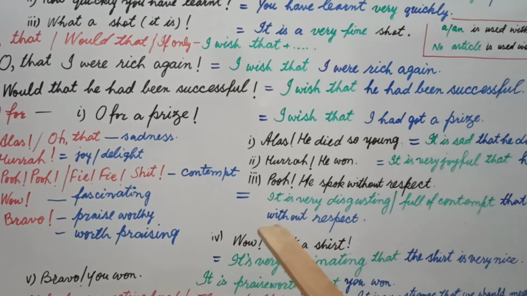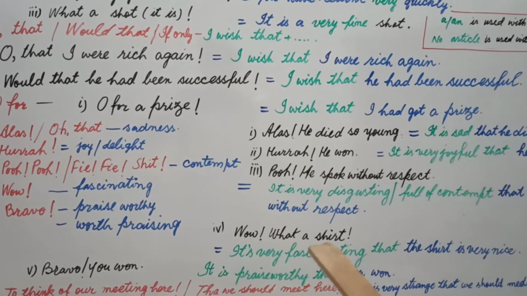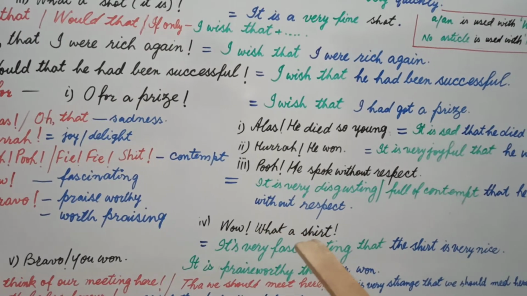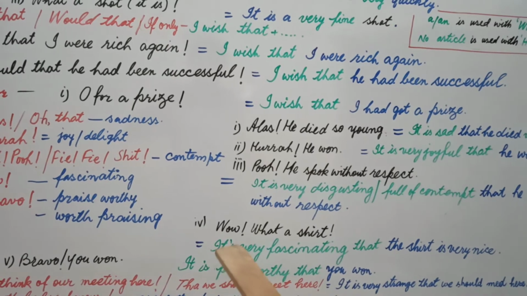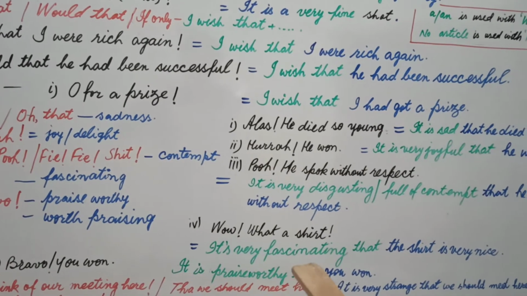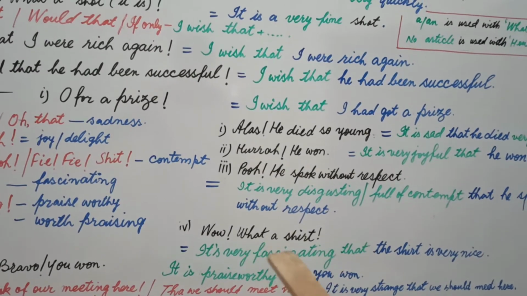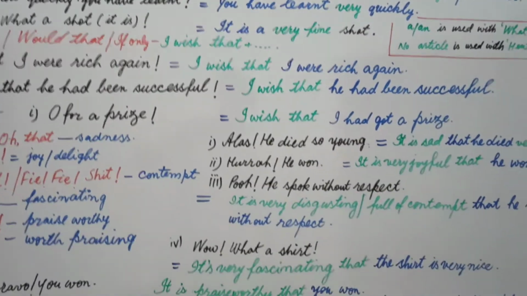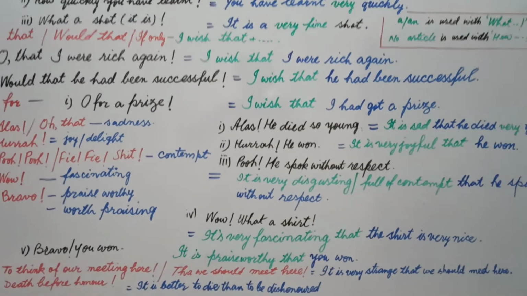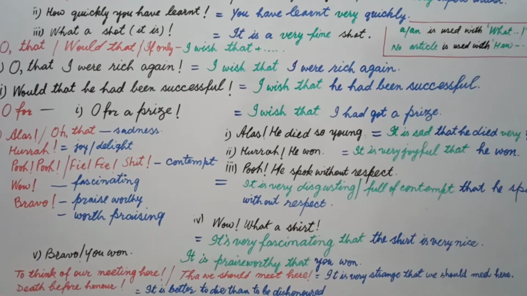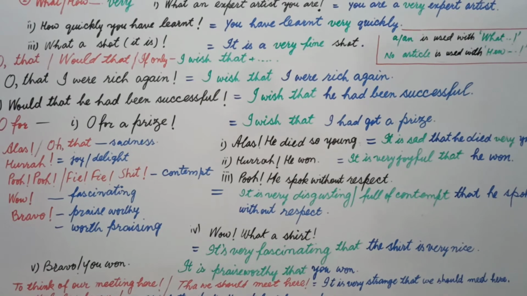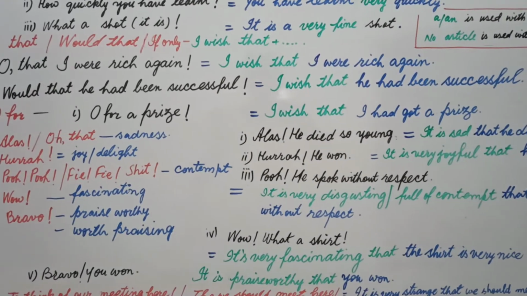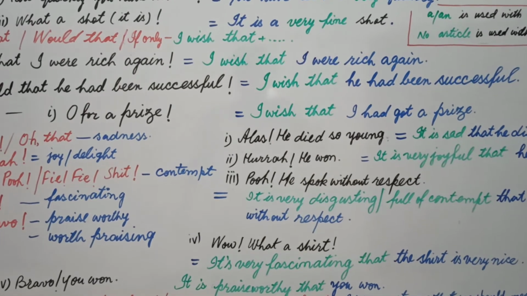Wow means you liked it. Wow, what a shirt. Students, there are two exclamatory expressions here in a single sentence. Now I wrote it's very fascinating that in place of wow. Now what a shirt, this sentence is like this. You used it as it is on your own, and in this way you completed your sentence by adding it is. It means it's very fascinating that it is, in place of wow.